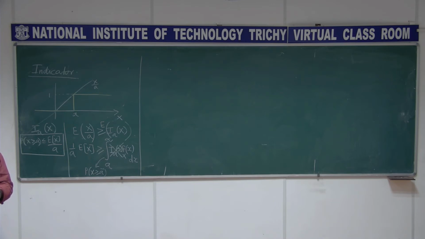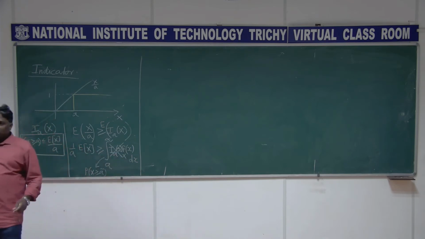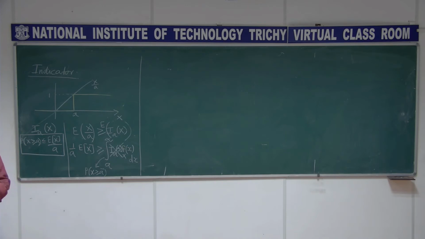To know the original expectation of x, I need this density function, no doubt. If I want to find out this expectation of x, I must know my density function. But for doing that estimate, suppose x is the marks scored by the students, we can estimate it, isn't it? I can sum up the marks and divide by the number of students.